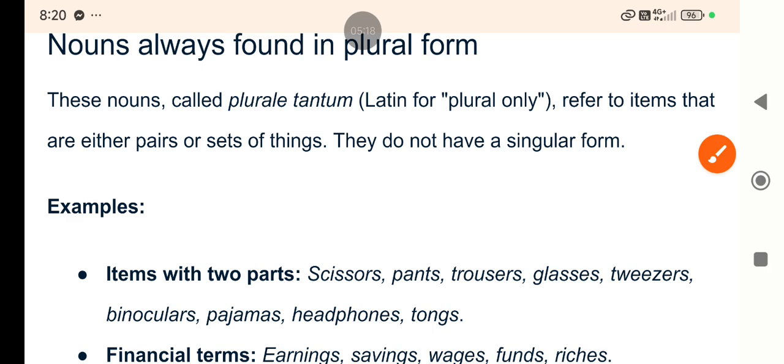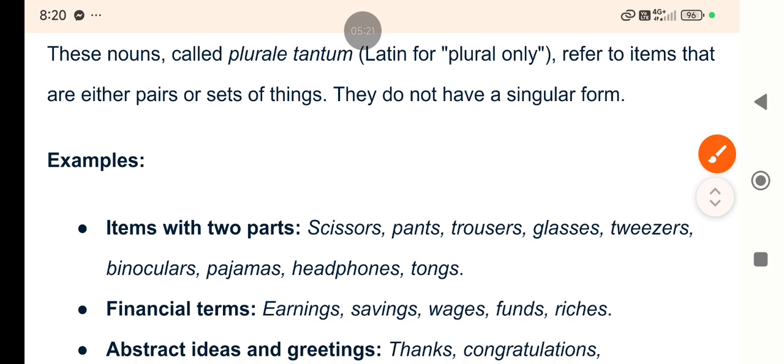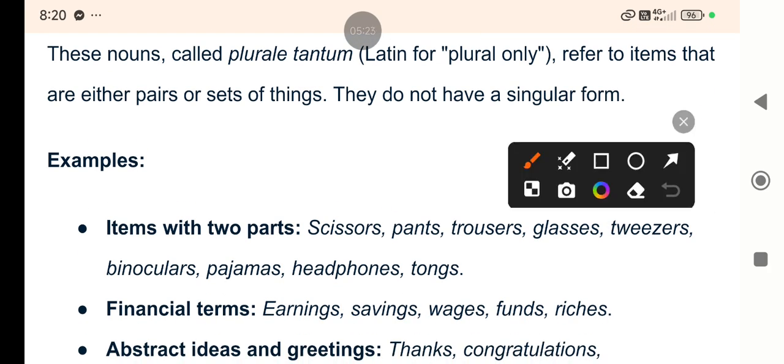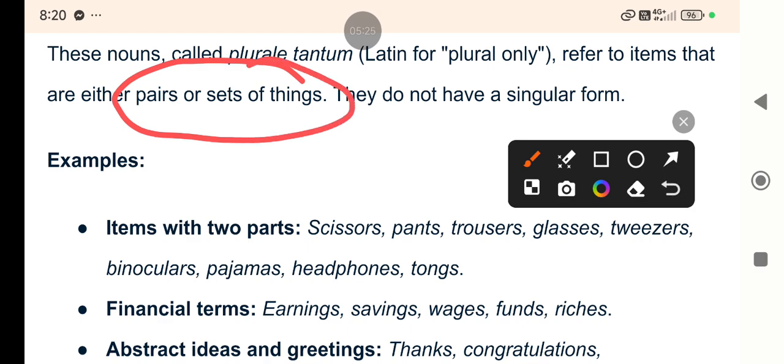Refer to items that are either pairs or sets of things. Means these nouns are always found in a pair or set. They do not have a singular form. They cannot be found in singular form.